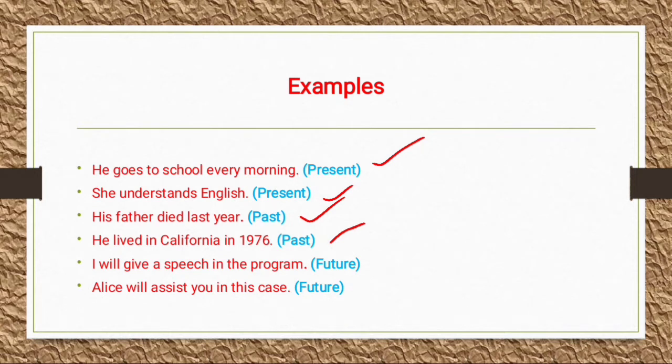I will give a speech in the program. So it means that the action which I am going to perform will happen in the future. Alice will assist you in this case. So Alice will support you in this case. Alice will help you in this case. So this action will happen in the future.